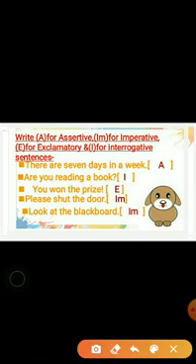Yes. Let's see whether you all have done correctly or not. There are 7 days in a week. Yes, it's a statement. So it is an assertive sentence. Are you reading a book? Someone is asking. So for asking a question, it is an interrogative sentence. Right. You won the prize. A sudden feeling or strong feeling. That is an exclamatory sentence. Good. Please shut the door. Someone is requesting that please shut the door. So it is an imperative sentence. Look at the blackboard. Someone is giving a command to look at the blackboard. So it is also an imperative sentence.